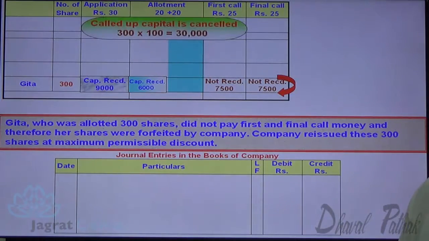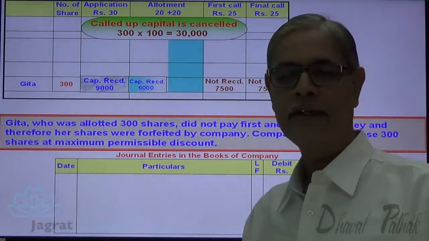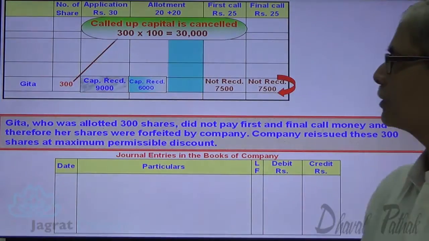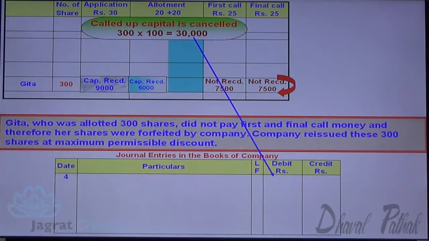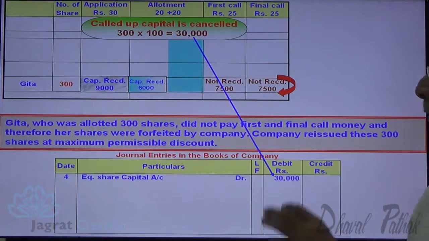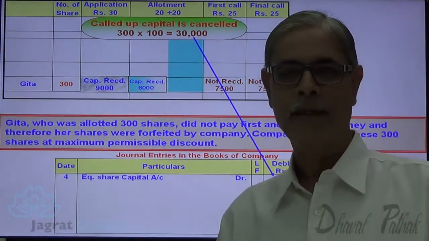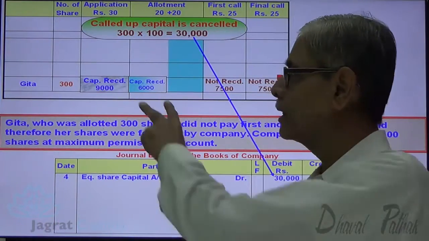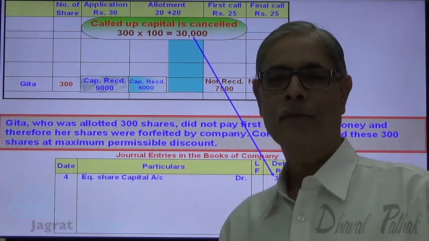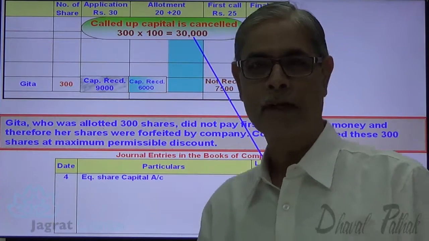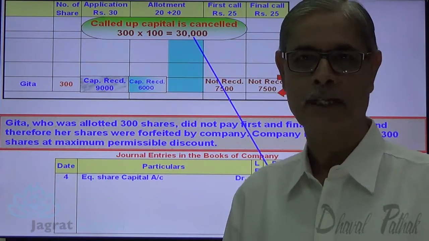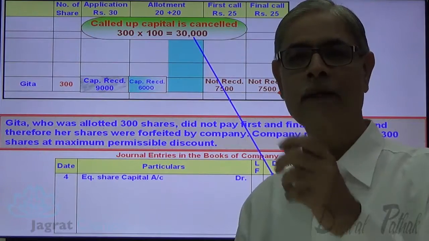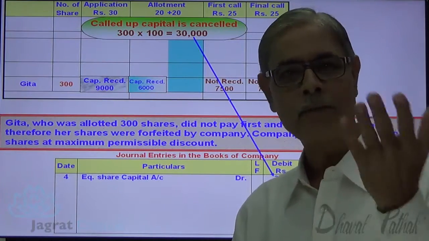Now called up capital 100 per share on 300 shares, 30,000. So share capital account debit 30,000. Maximum permissible discount is granted. How much? 9 plus 6, 15,000. That is the maximum permissible discount that will be granted. But that will be considered where? At the time of reissue entry.